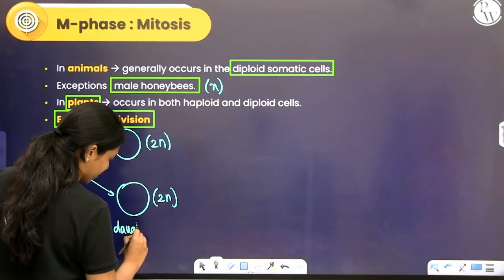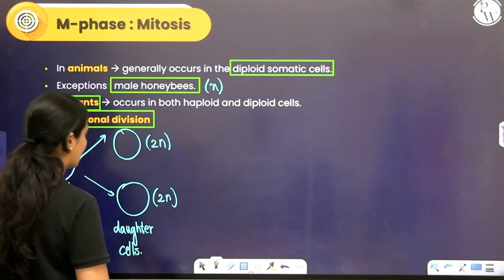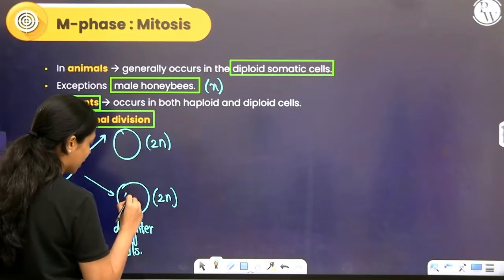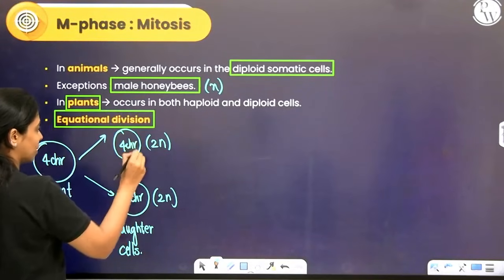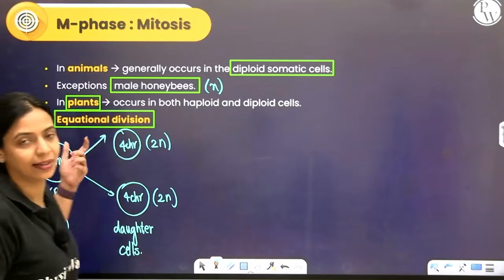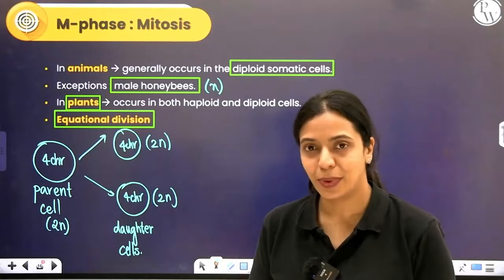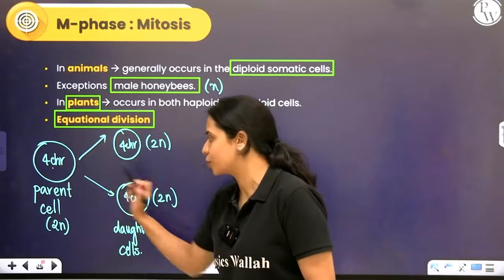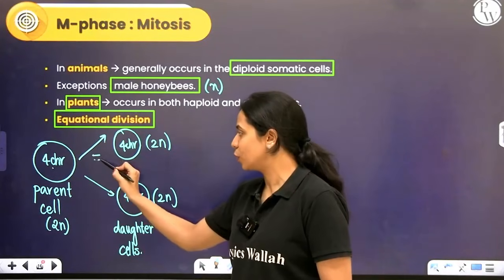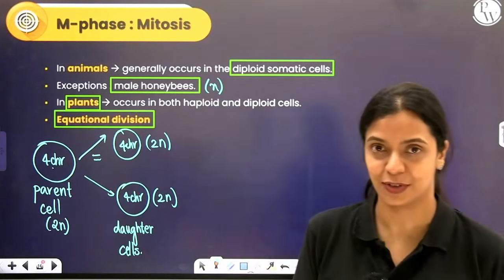They will also be diploid. Okay, and they will also have 4 chromosomes, very similar to the parent cell. If the parent cell had 10 chromosomes, that will also have 10 chromosomes. If that parent cell had 20 chromosomes, the daughter cells also will have 20 chromosomes. So whatever is the chromosome number here, it will be equal to the chromosome number in the daughter cells. That's why we call it equational division.